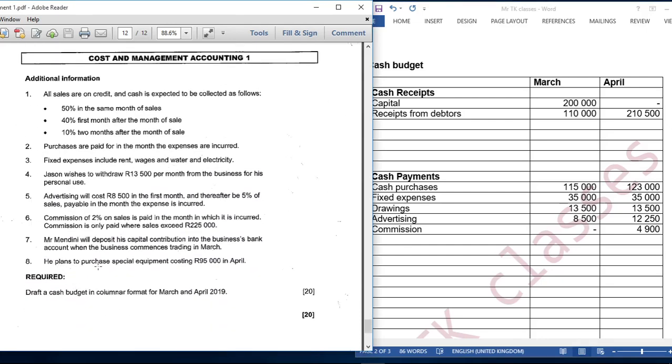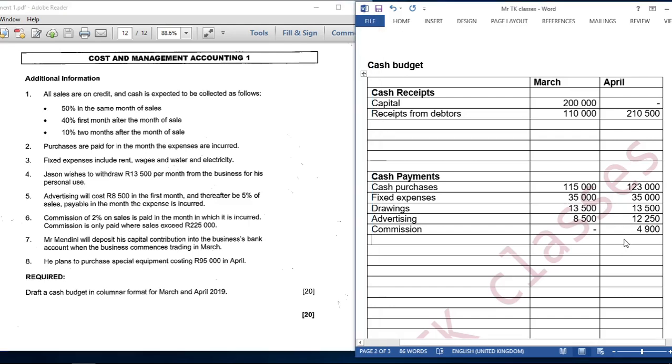He plans to purchase special equipment costing 95,000 in April. So this is gonna be purchased in April. So we are gonna pay in April, and it is purchase of equipment, 95,000. Right, let us see if we have any adjustment that we left out.